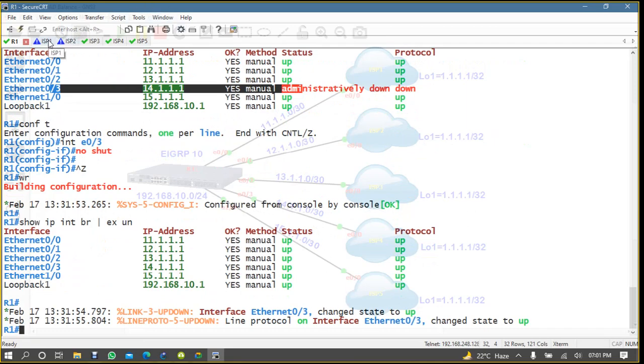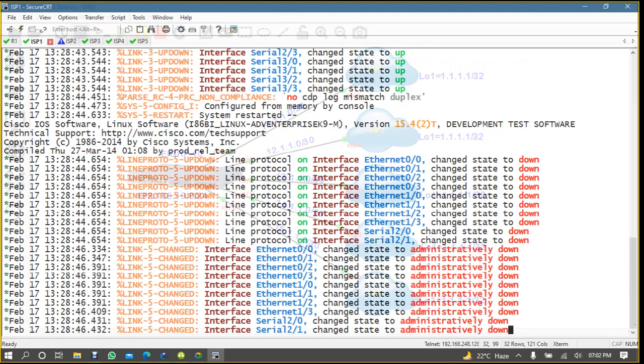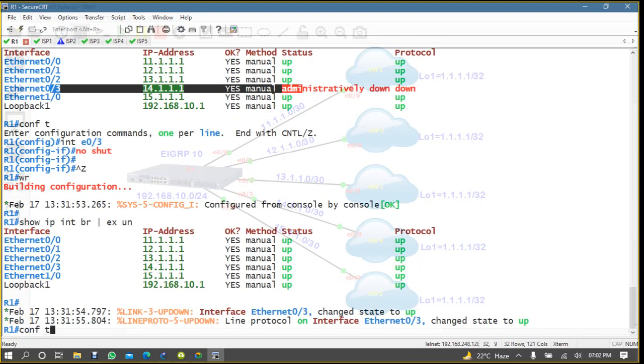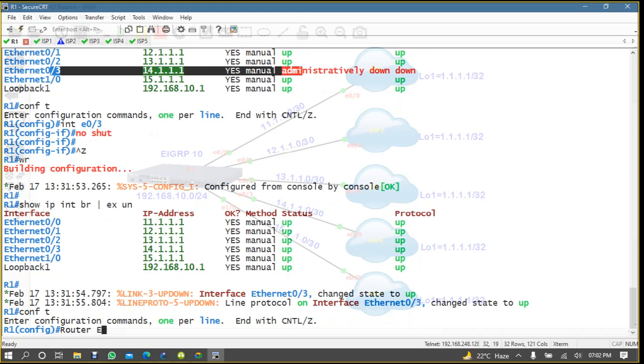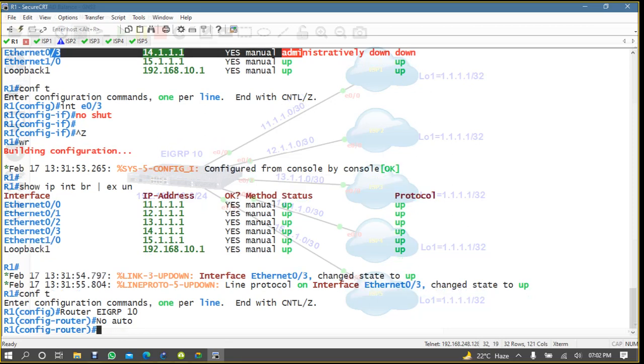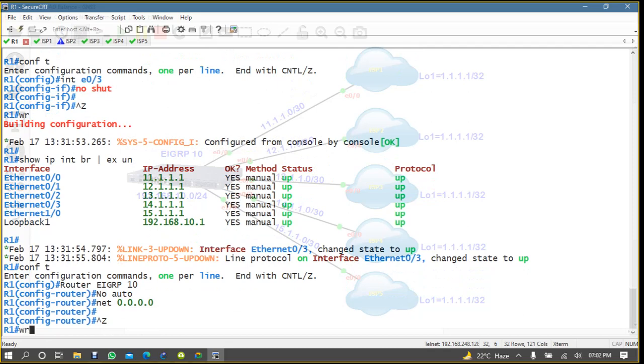Now I'm coming to my ISP1. Even I can enable my routing also. So let me come here, conf t, router EIGRP 10, no auto-summary, network. Let me advertise it.